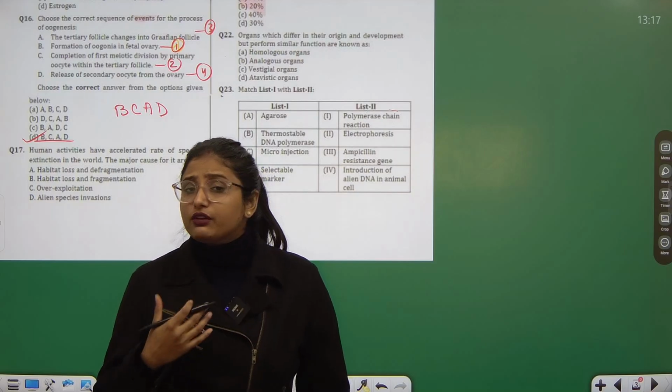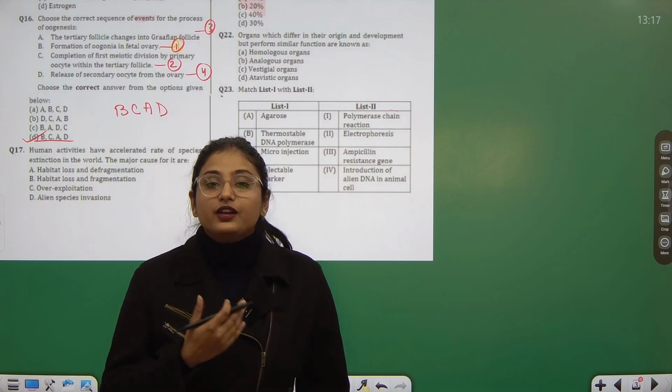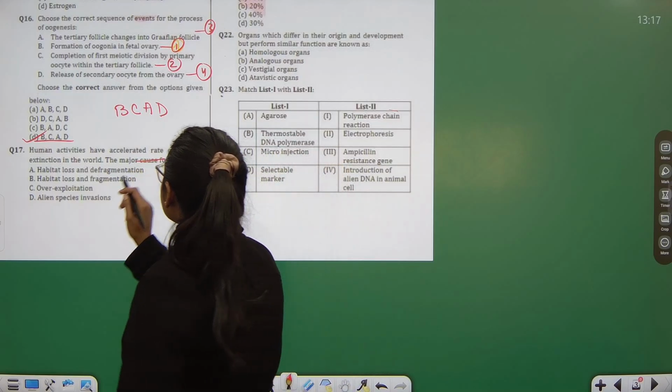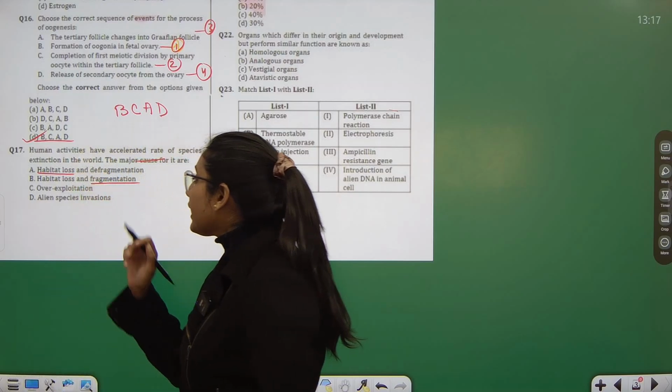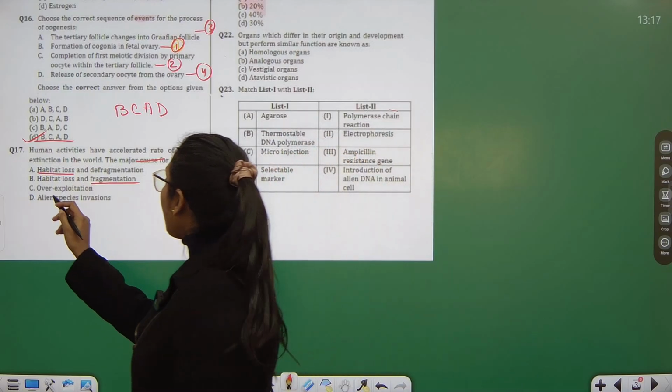Many flora, many fauna are a part of that forest. All of them become displaced, right? They lose their habitat, right? So the major causes are habitat loss, fragmentation. Fragmentation, they are breaking down, right?